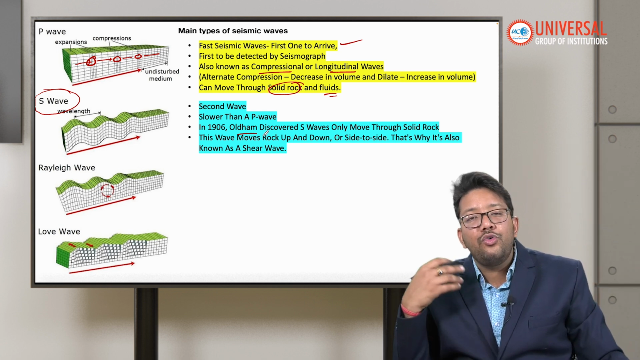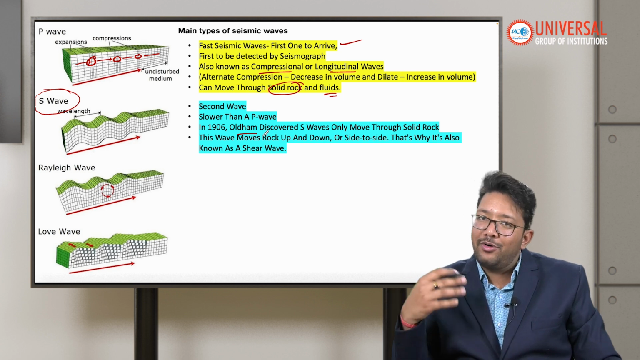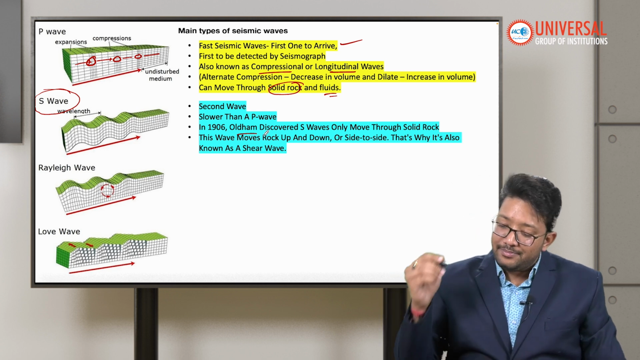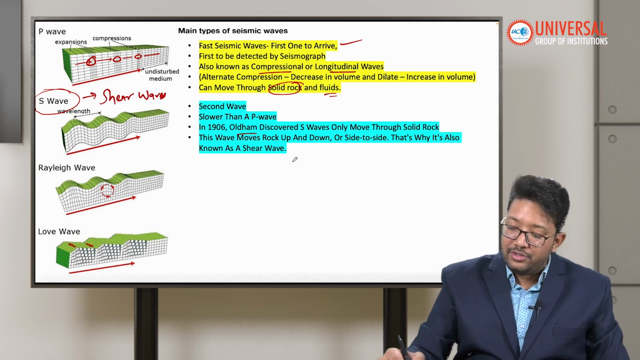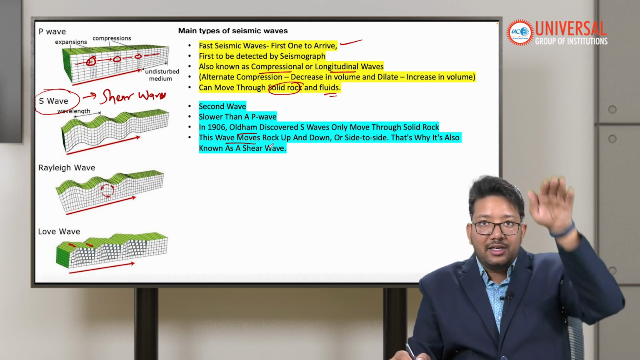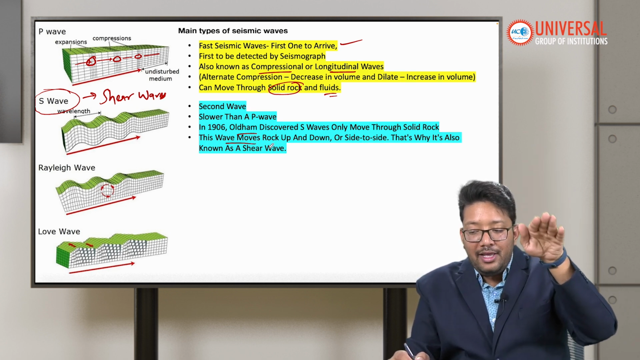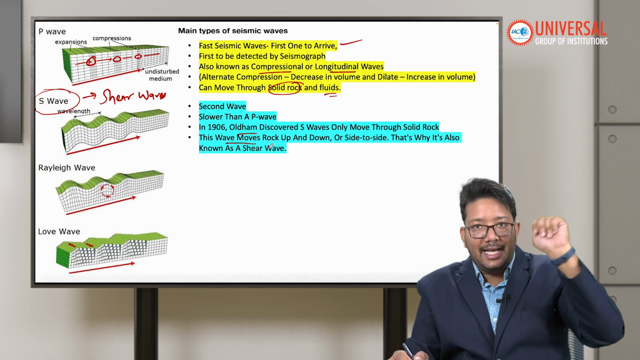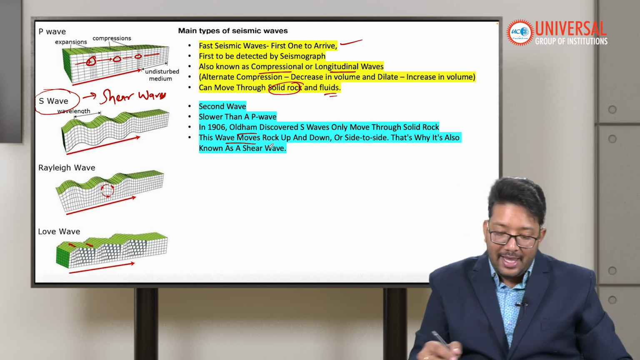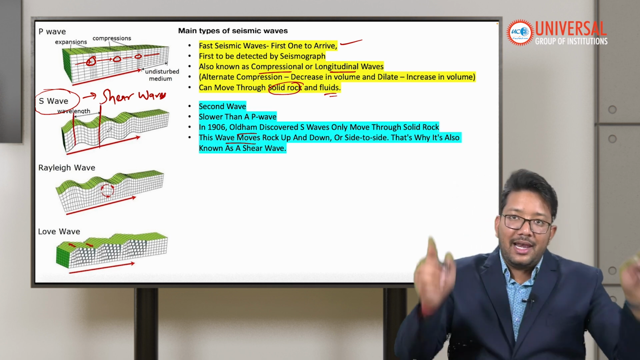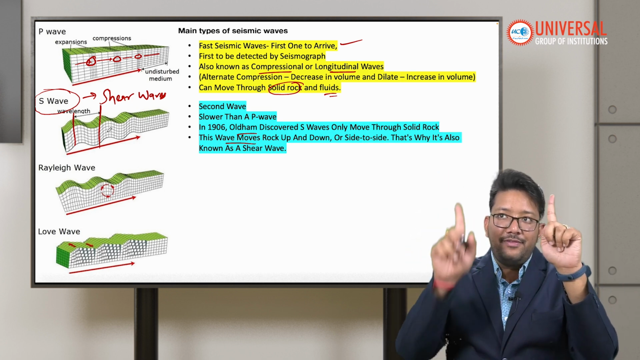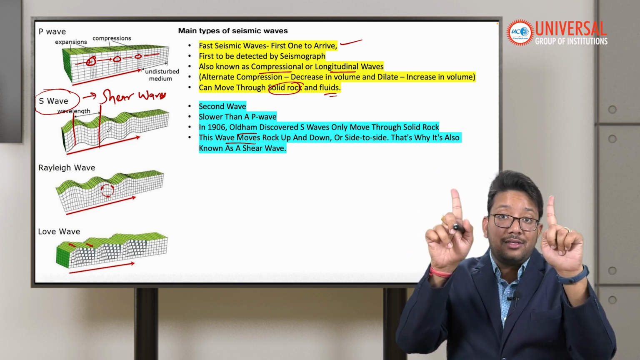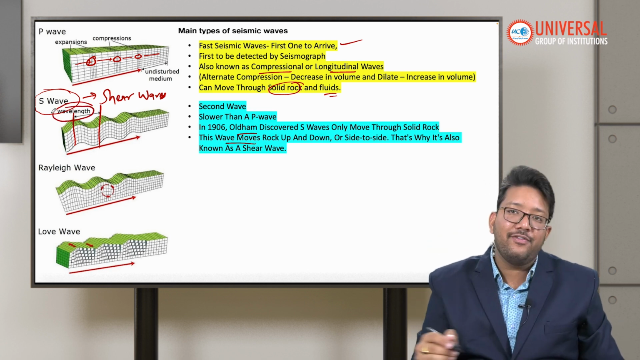If you want to know more about the layering, write in the comment box. I will definitely make the video for you. Okay, so S waves are also called shear waves, because these waves move rocks up and down as well as sideways like this. That's why it is called a shear wave. And the length between two waves, like this is one wave and this is another, that distance is called the wavelength.